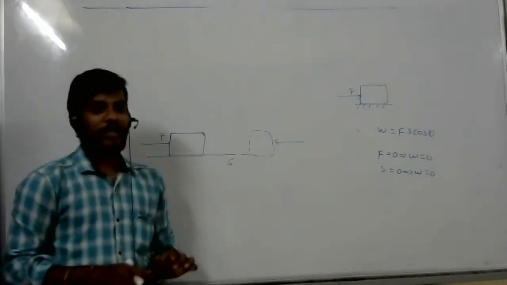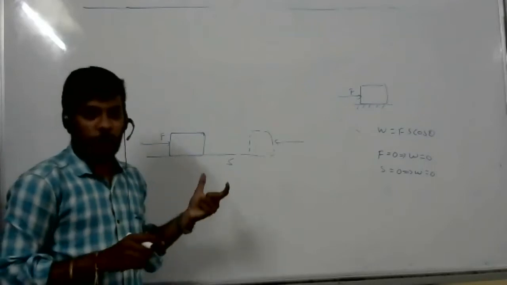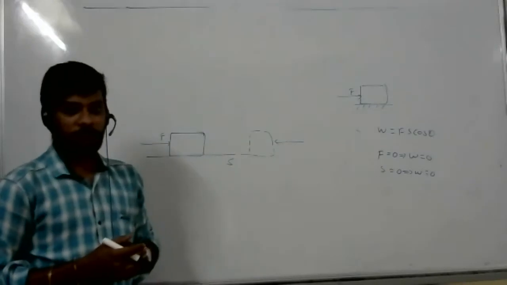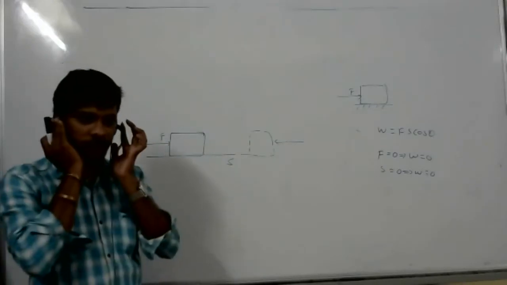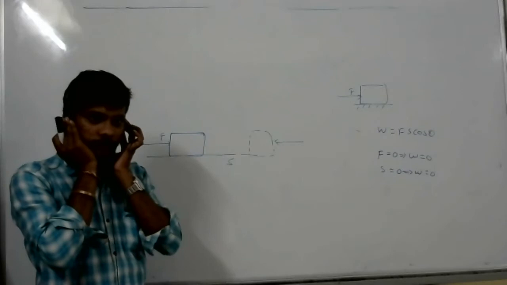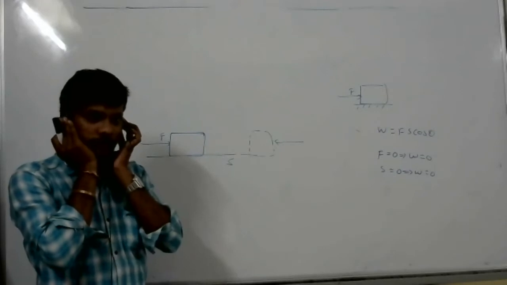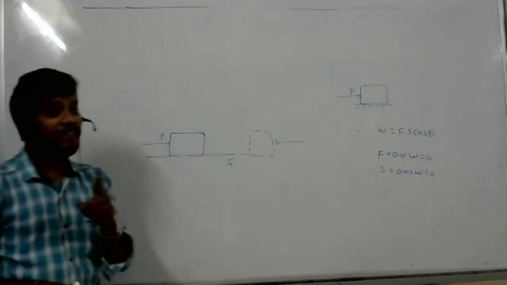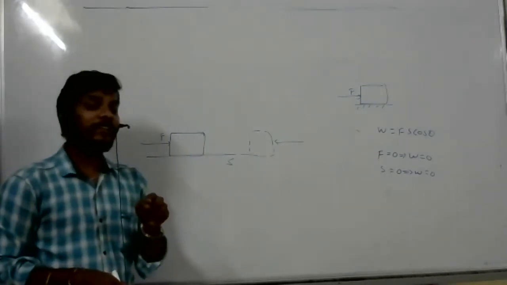Now I applied force. How much work is done due to friction? Sir, if the forces are different, it's not exactly zero, because we have to subtract. No, it is 0 because of the body's displacement. Displacement is very important.